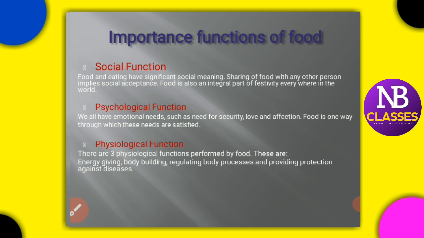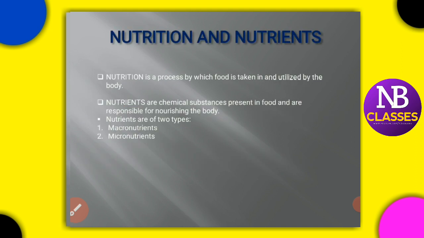So all these processes are regulated by what we eat. This is all under the physiological function. So if a question asks about the important functions of food, you can explain its social, physiological, and psychological functions.